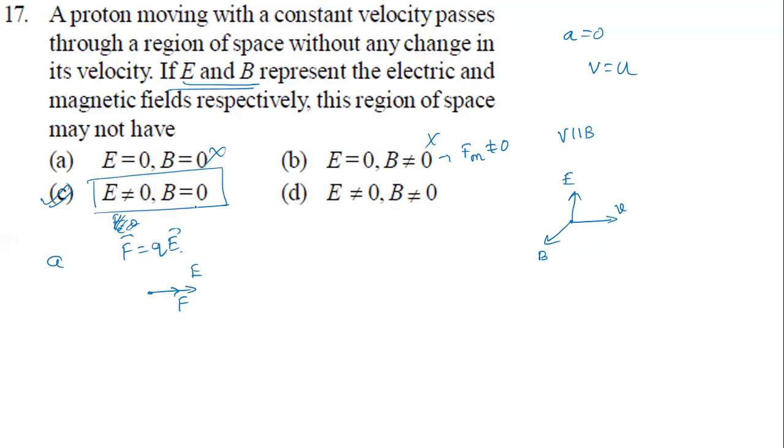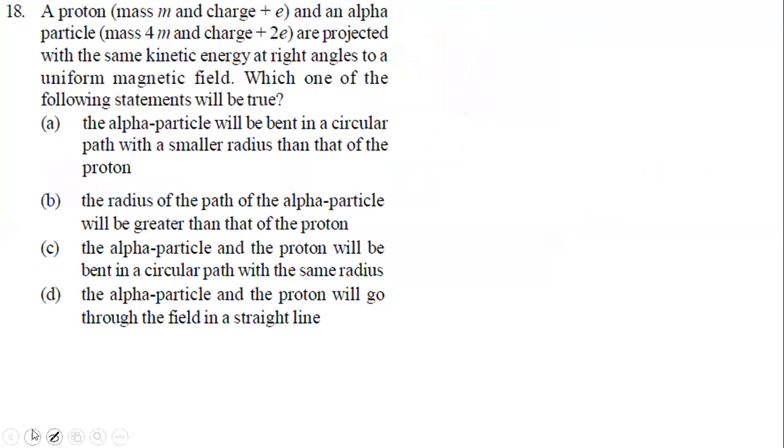D is also possible only when E and B are perpendicular, all perpendicular. If any one is parallel, we cannot take it because they didn't mention it anywhere. So that's the reason option C is the right answer.